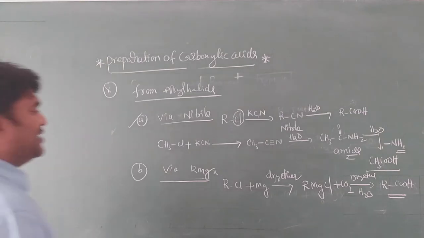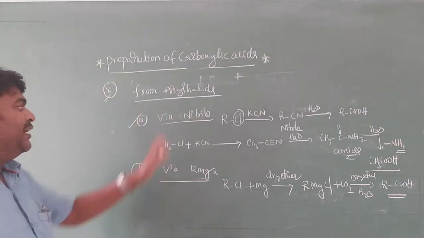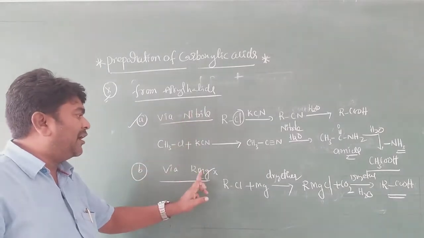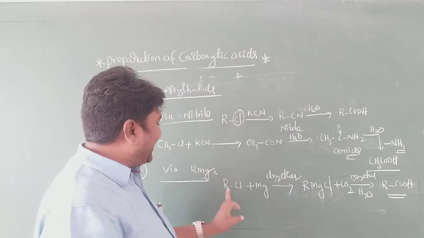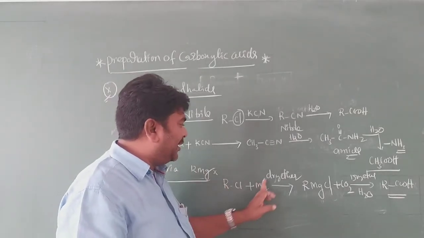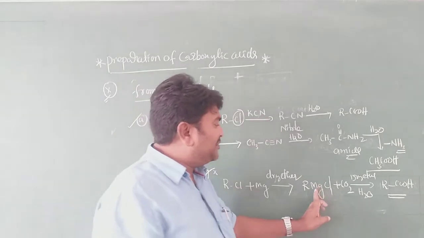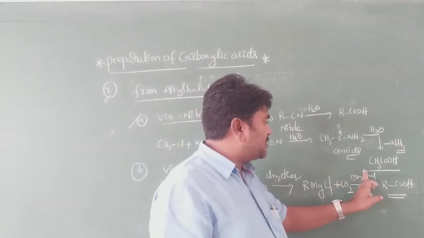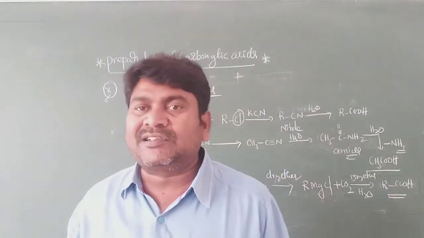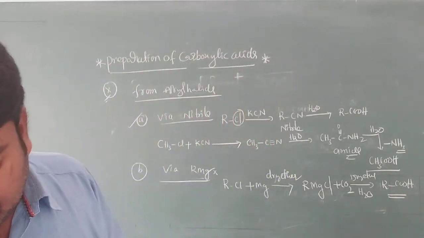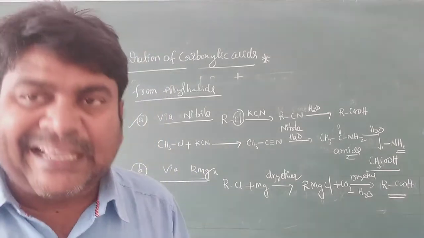Just now we discussed this one from alkyl halides. Two methods are there, from nitrile and from RMgX. From RMgX, what happened here? First of all, alkyl halide reacts with magnesium metal in presence of dry ether to form RMgX. RMgX reacts with CO2 in presence of dry ether, again on hydrolysis to form carboxylic acid. It is very important, my dear students. So this is for from alkyl halides.